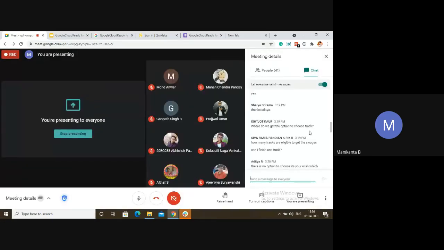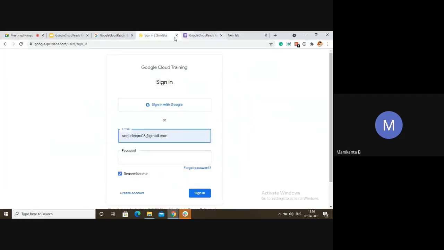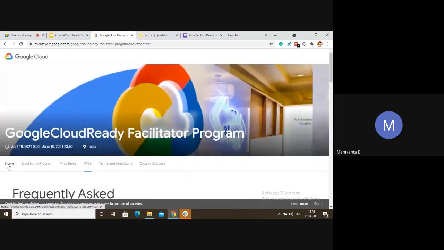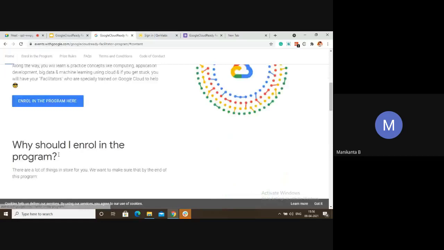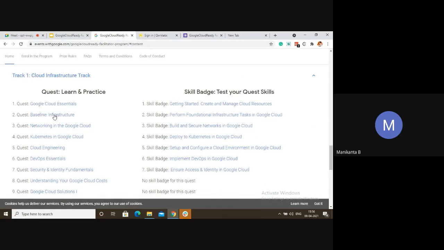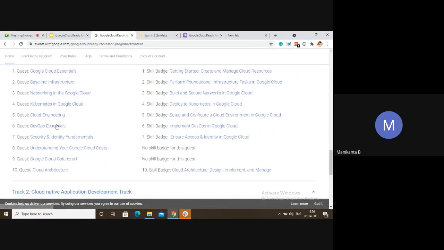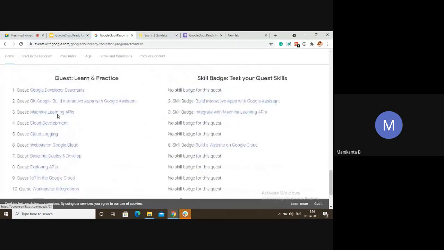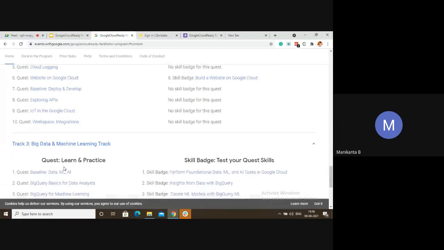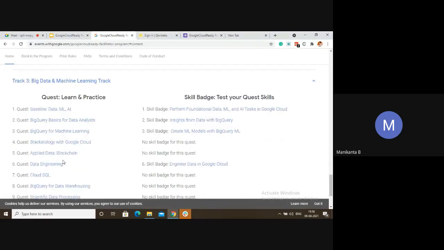Where do we get the option to choose the track? It's not like choosing a track. There are 3 tracks, and you can go and do any quest from any track. It's not like you have to do one track, then the second, then the third. We are just guiding you: this one is helpful to learn totally cloud, this is helpful to learn developing the app on the cloud, and big data ML is creating machine learning models and developing big data queries on the cloud. So that is how we have differentiated.